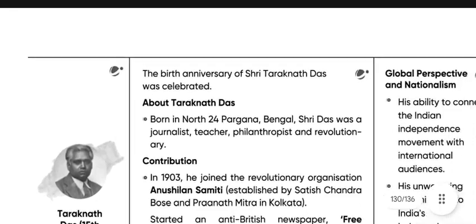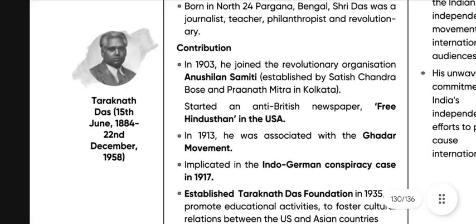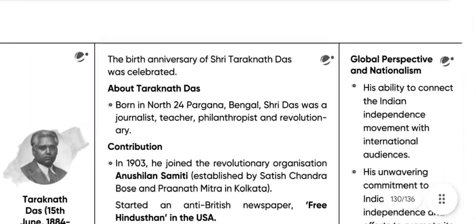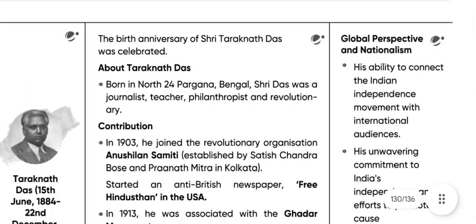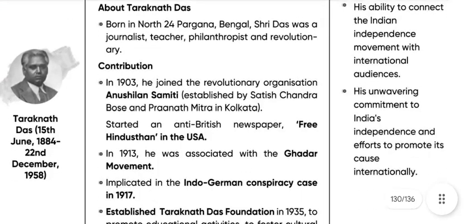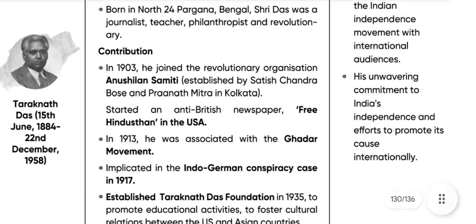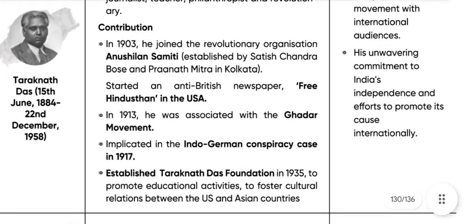Next, we have the birth anniversary of Sri Taraknath Das, 15th June 1884 to 22nd December 1958. About Taraknath Das: born in 24 North Parganas, Bengal. Sri Das was a journalist, teacher, philanthropist, and revolutionary. Contribution: in 1903, he joined the revolutionary organization Anushilan Samiti, established by Satish Chandra Bose and Pramathanath Mitra in Kolkata. He started an anti-British newspaper, Free Hindustan, in the United States of America.